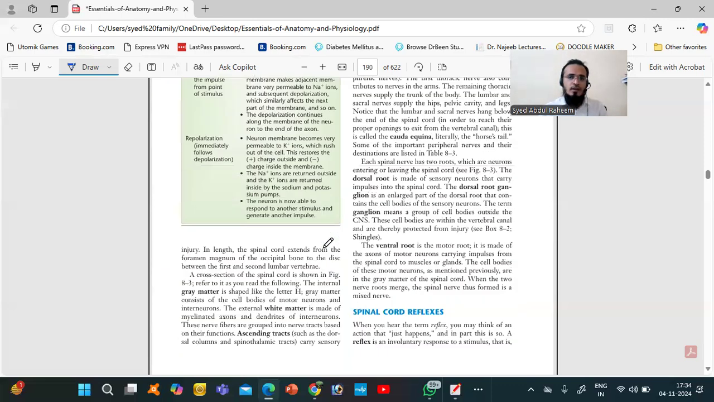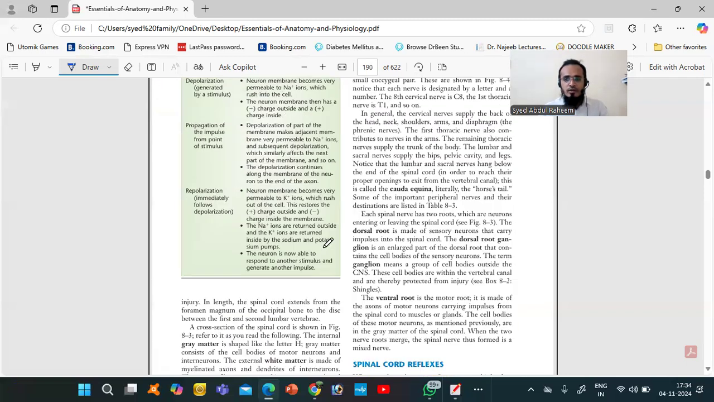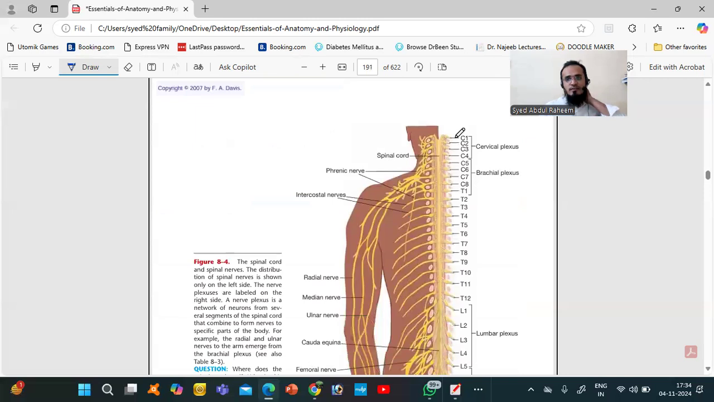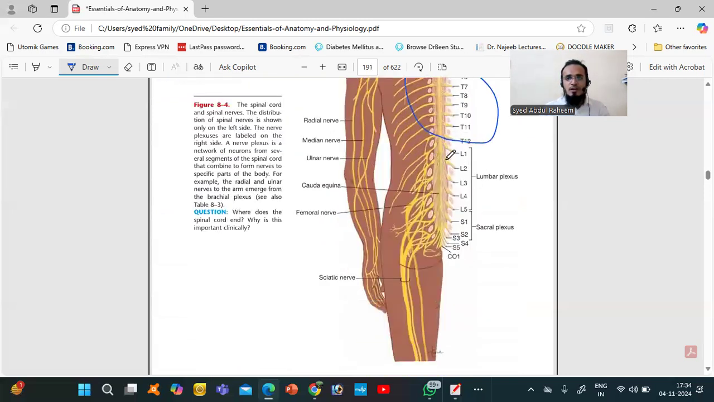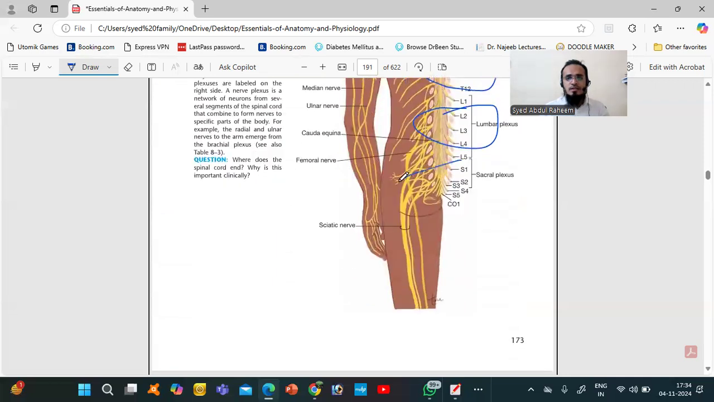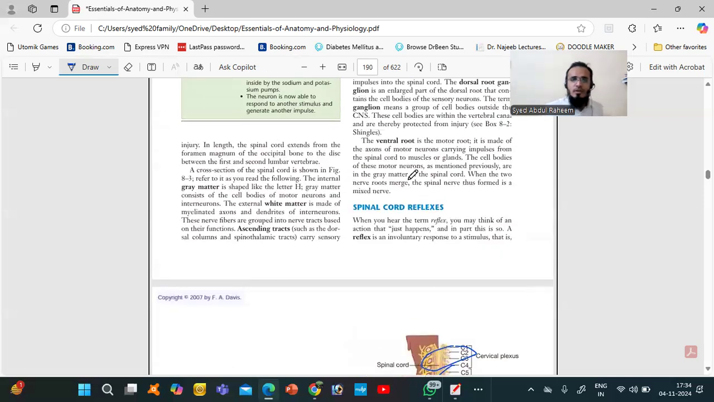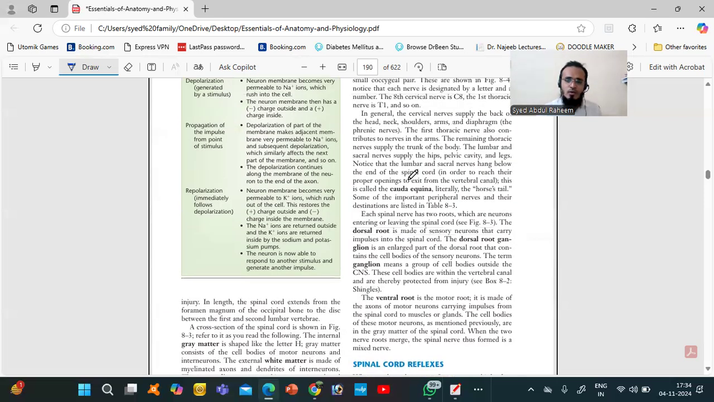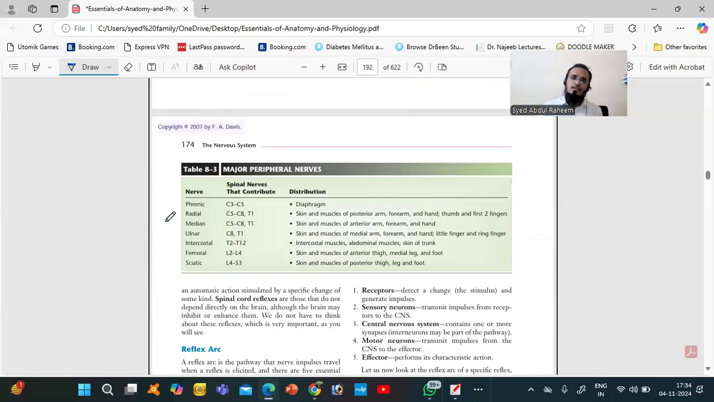Okay, we have spinal nerves. We know the cervical area. This area is cervical, this is the thoracic area, T12, the lumbar area, the sacrum area and the coccyx area. So we have a total of 33 pairs of nerves in the spinal cord, which is very, very important. You have to know which area is supplying which area.